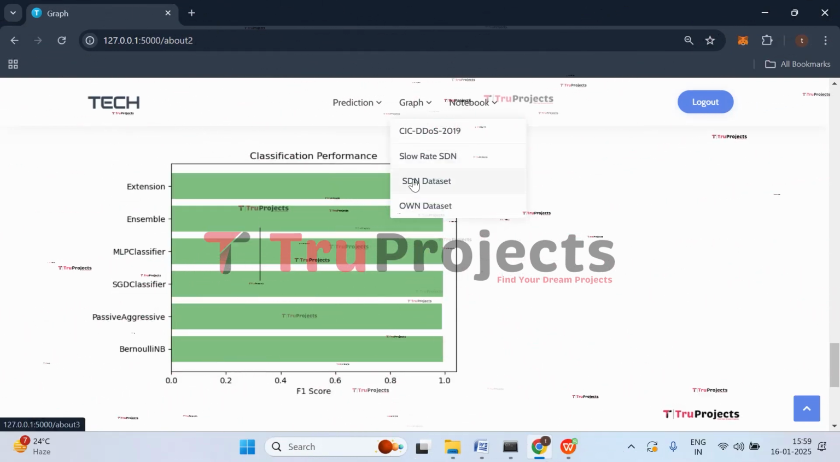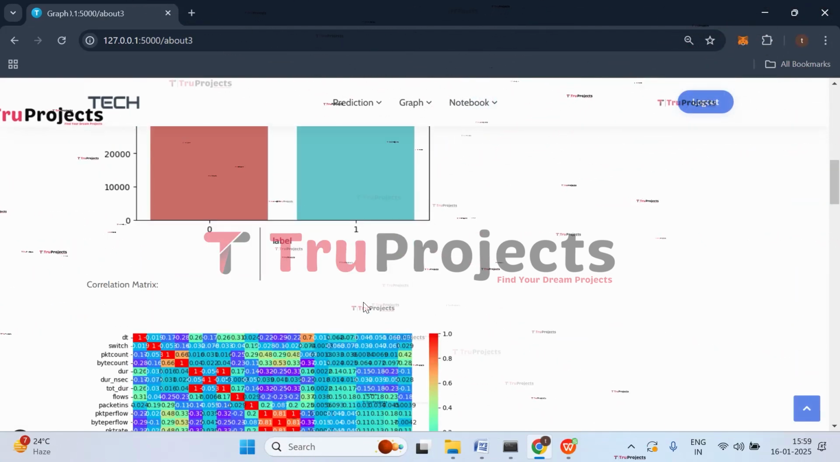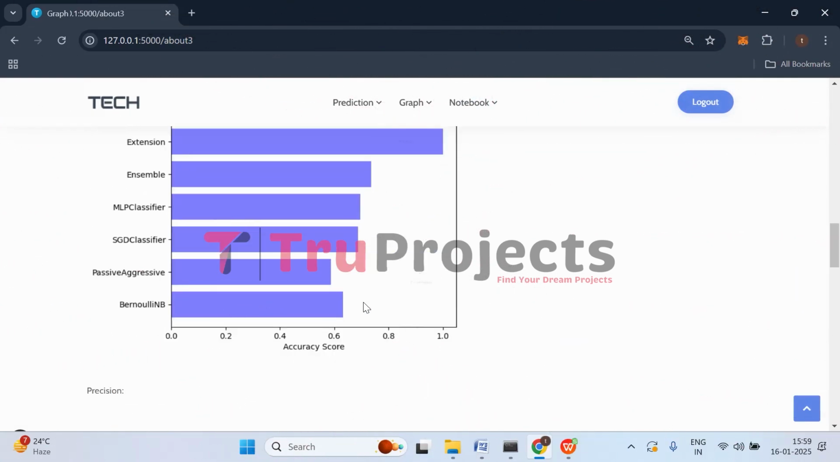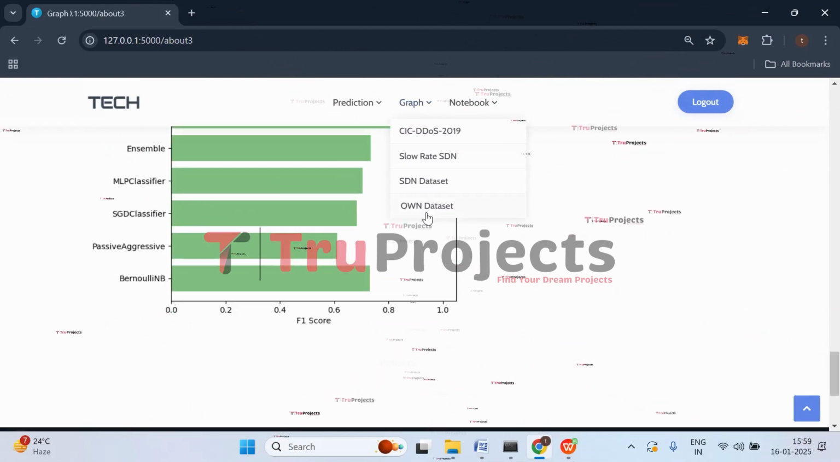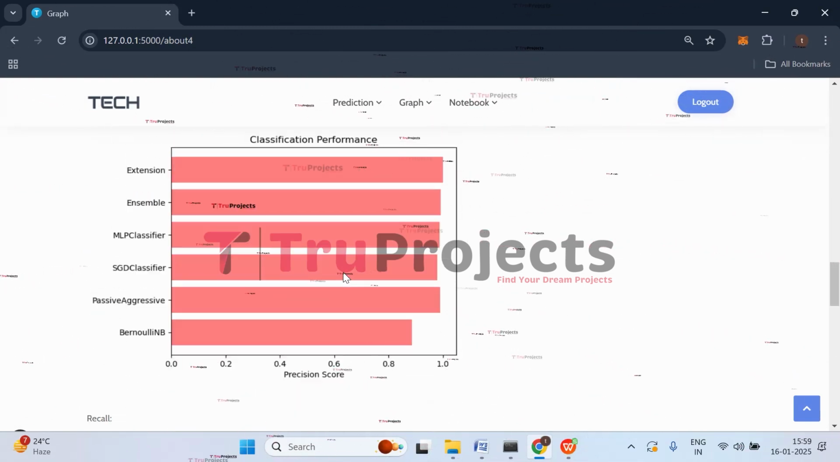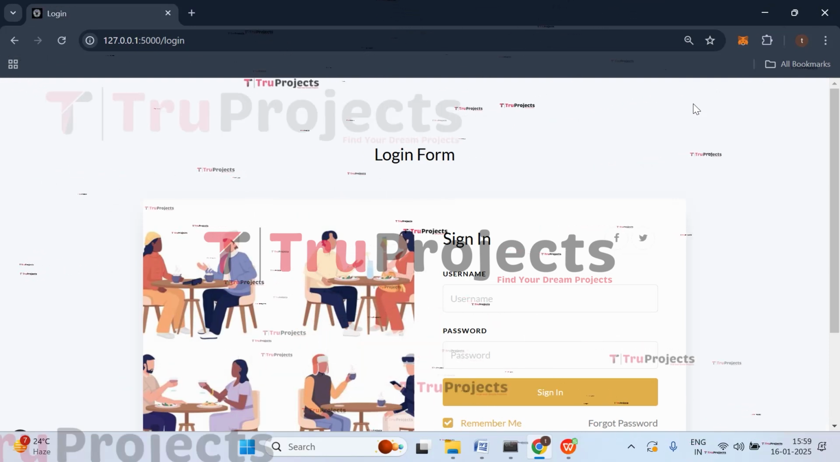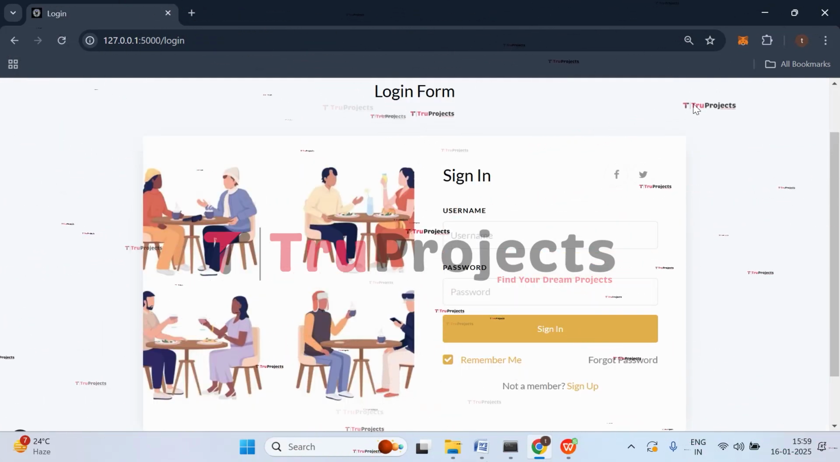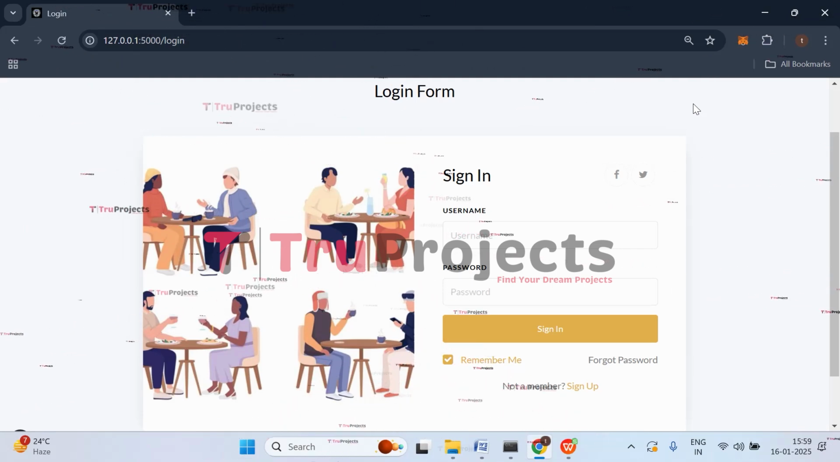Now let's see the graphs of the SDN dataset. Here we have the sample outcome graph. This is the correlation, accuracy, precision, and recall. Now let's check the last dataset. This is the sample outcome. This is the correlation matrix. This is the accuracy, precision, recall, and F1 score. Now click on logout. In this way, just by giving inputs to the application, an attack will be predicted based on the given input. So this is all about the project.